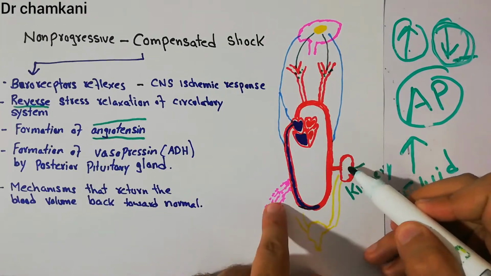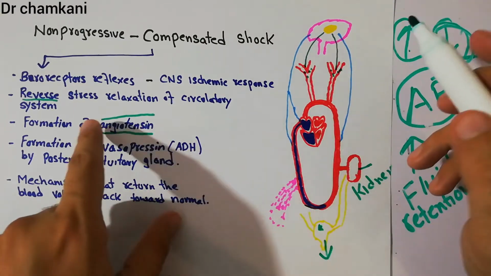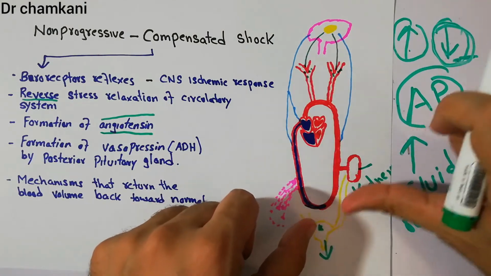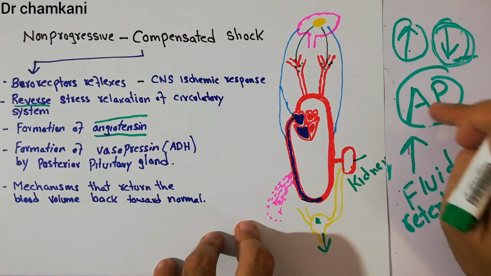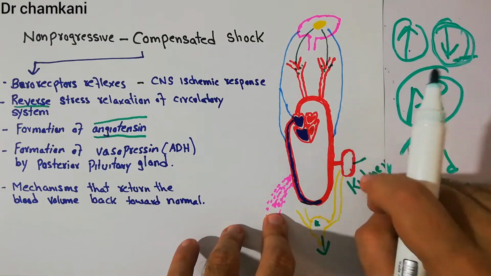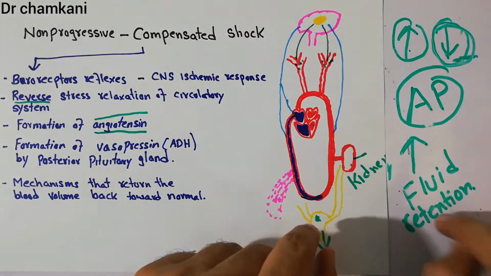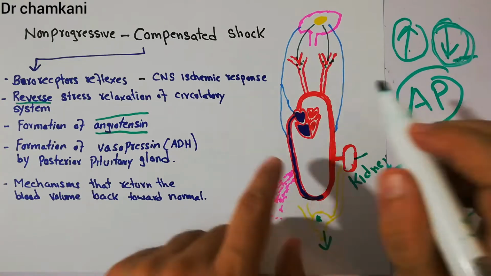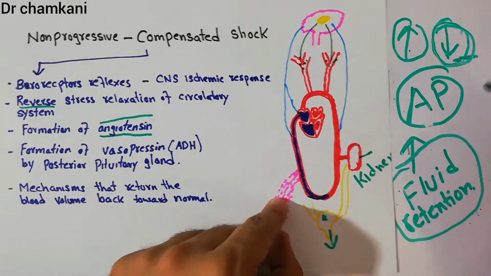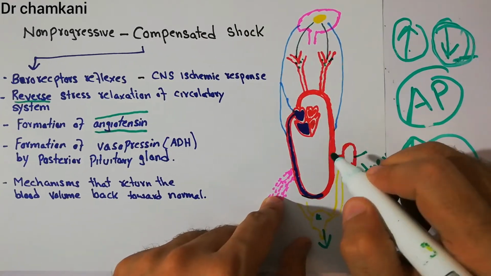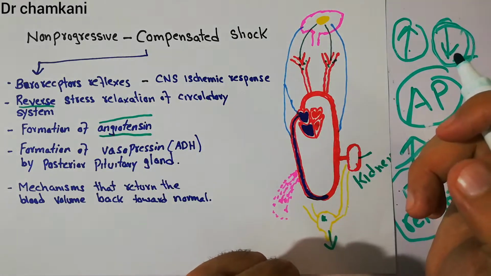Normally, the kidney is filtering fluid, and it is excreting extra fluid in the form of urine. It is going out of the body. But with the secretion of angiotensin, there is more retention of fluid, because there is loss of blood, and due to loss of blood, there is a decrease in the arterial pressure. So, the decrease in arterial pressure is detected by the kidneys, and they secrete angiotensin, which will not only start constriction of the arterioles and veins, but will also help in retaining more fluid in the system. When more fluid is retained in the system, it will help to recover the fluid loss and increase the fluid in the system, which will in turn increase the arterial pressure, and when the arterial pressure increases, the perfusion of the different body tissues will increase.